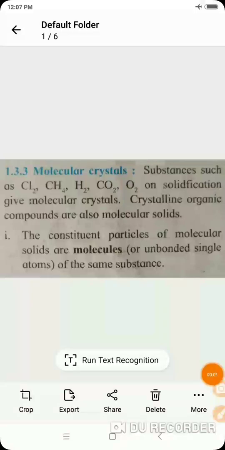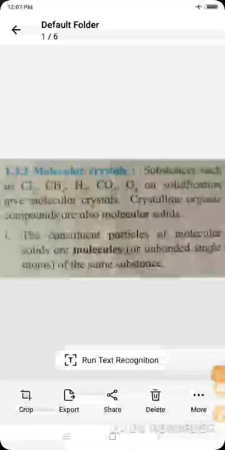Good morning, students. This video is in continuation with the chapter Solid State. When we started the chapter, we studied the introduction about solids and the types of solids. There are mainly two types of solids: amorphous solids and crystalline solids. We also studied the characteristic properties of crystalline solids and amorphous solids.